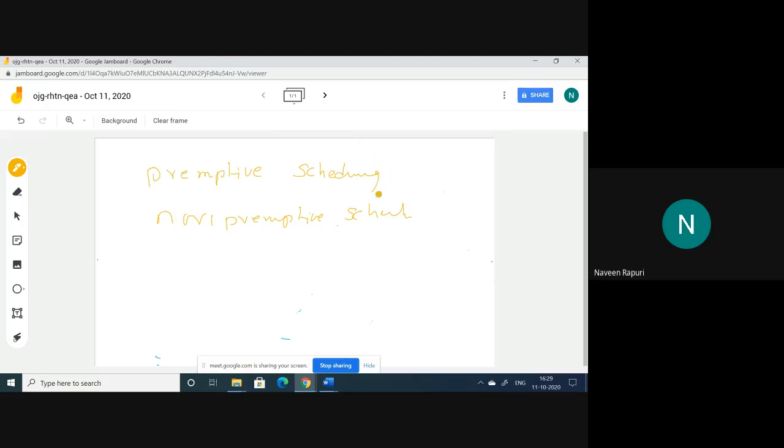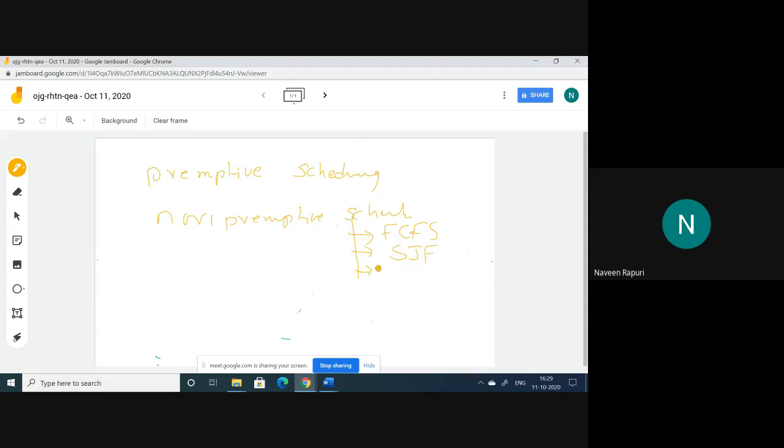Coming to the non-preemptive scheduling algorithms, one is FCFS, first come first serve, or first in first out. And the second one is SJF, shortest job first, where the process having the shortest burst time must execute first. So that is called the shortest job first algorithm.